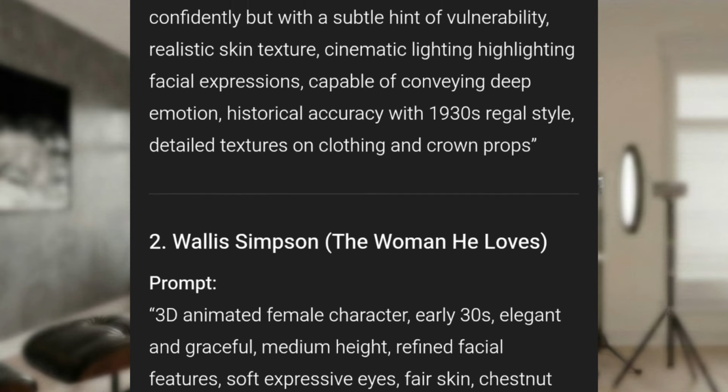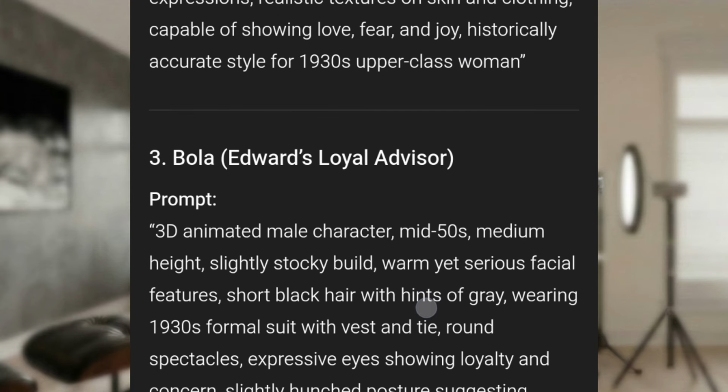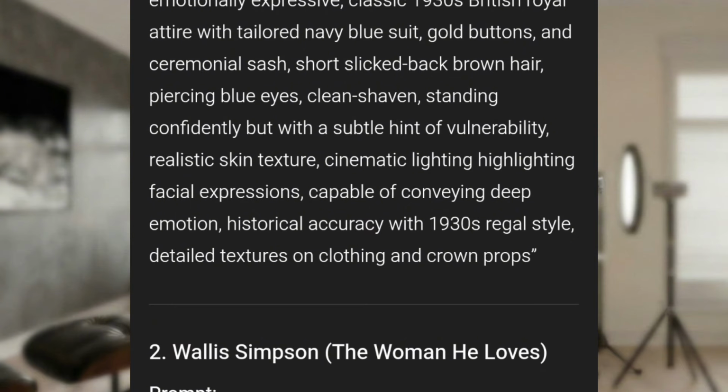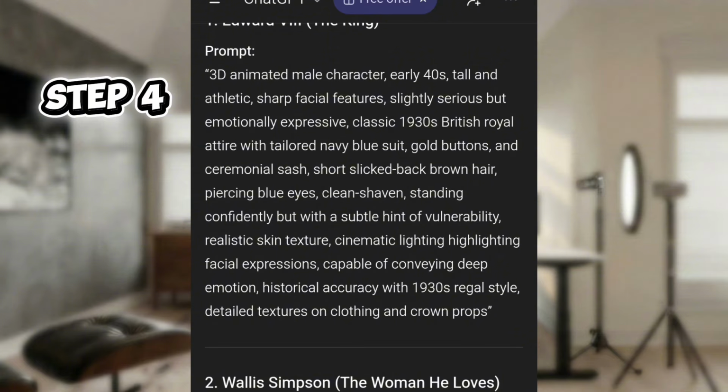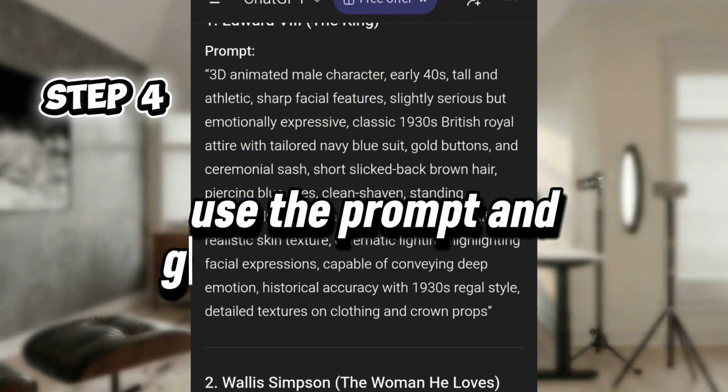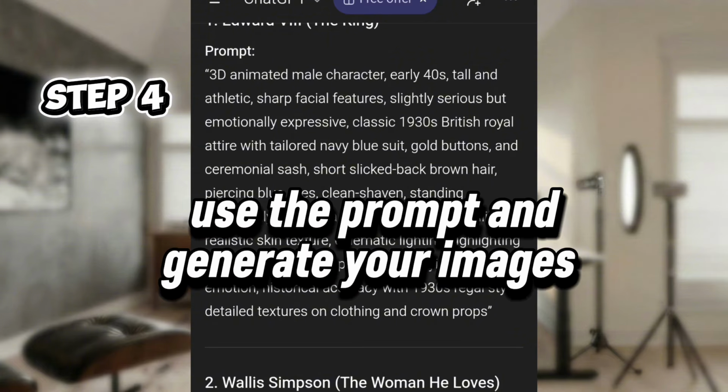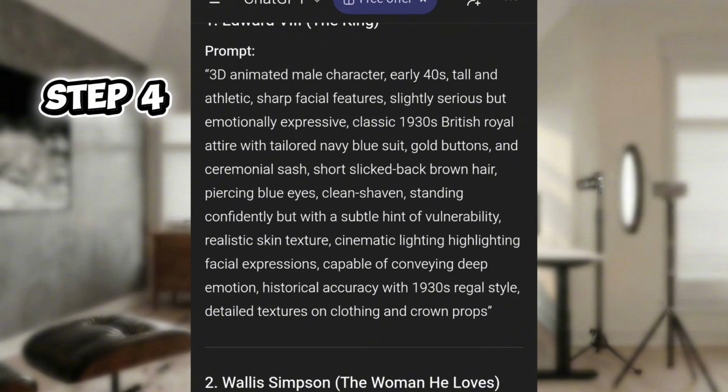Good. We've gotten all the information we need. We've gotten our script, we've gotten our movie scenes, we've gotten our movie characters. Now, to the next step, which is step 4. What we are going to do in step 4 is to use these prompts ChatGPT generated for us to create the images. Do you get? We use these prompts to create the images.